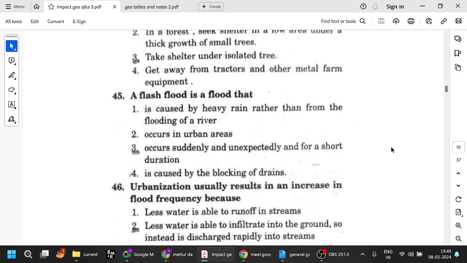A flash flood is a flood that occurs suddenly and unexpectedly and for a short duration. That is why it is called a flash flood. There are many cases where people go to hill stations and stand in a waterfall, and suddenly there is a flood. Suddenly there is a wave of water and they get drowned. We have seen many videos like that in the past.